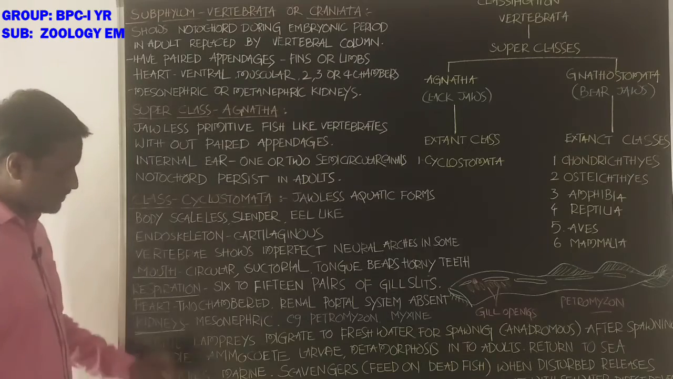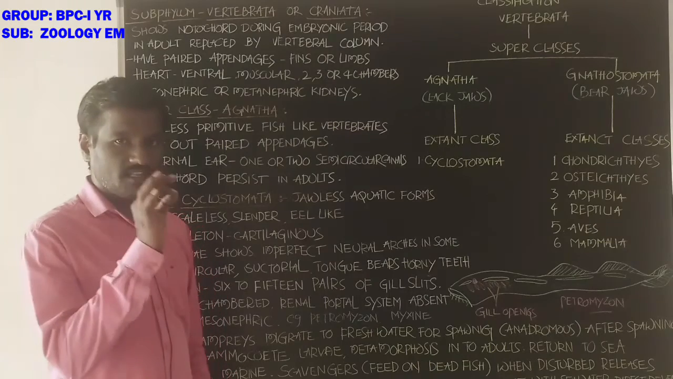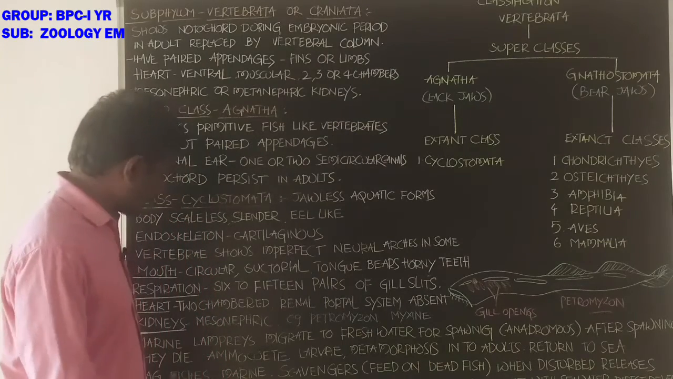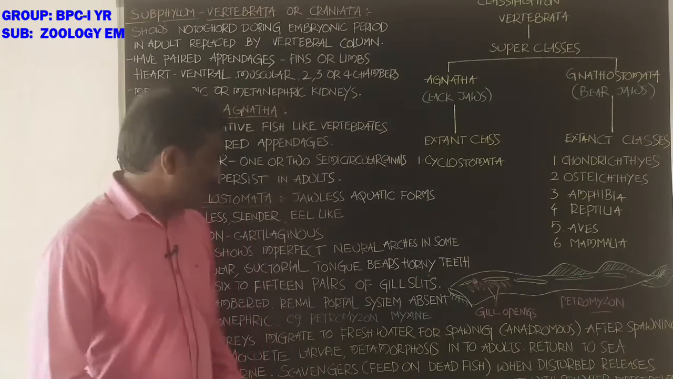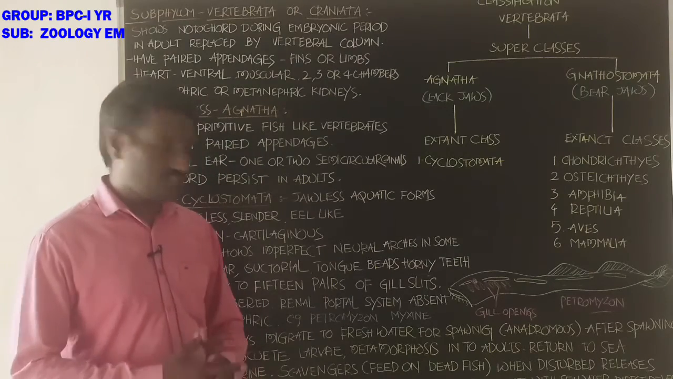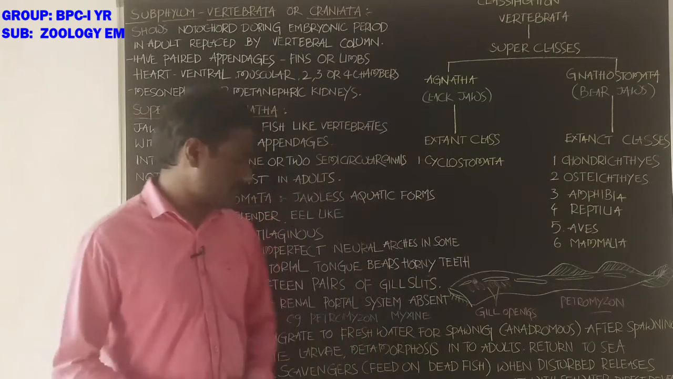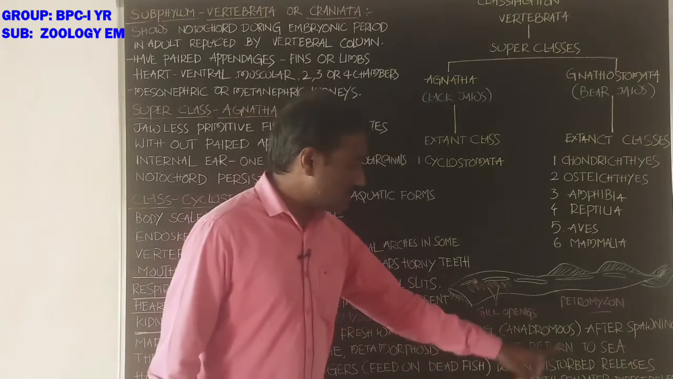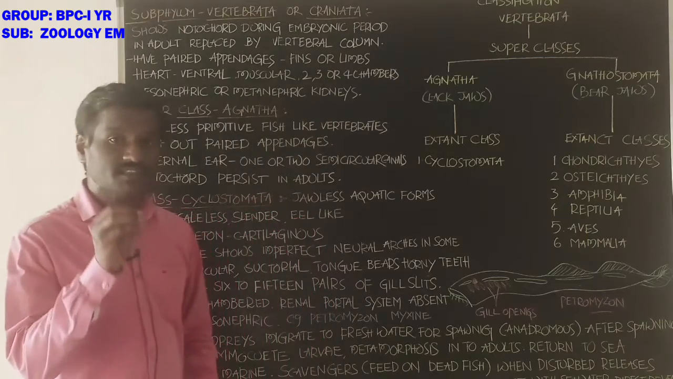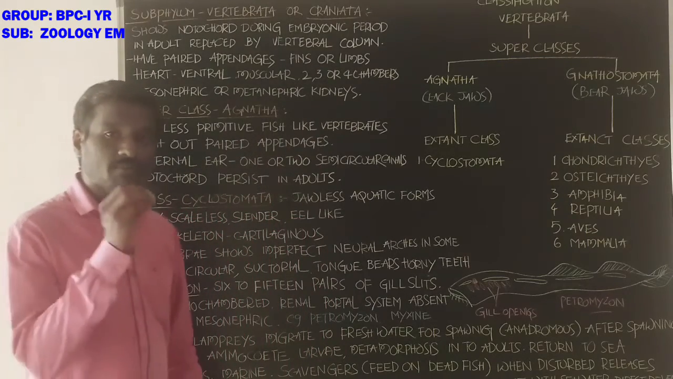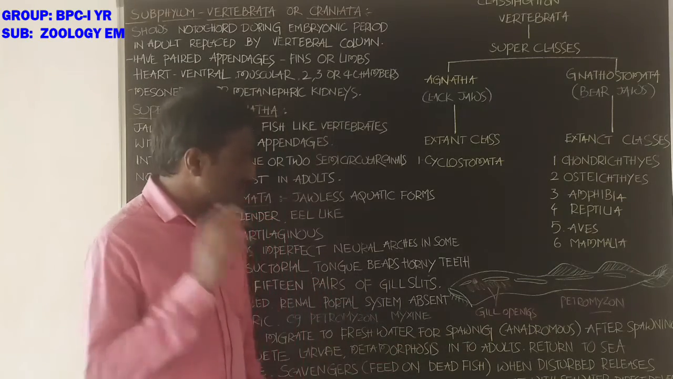Next, hagfishes. What about the hagfishes? These live exclusively in marine water. Hagfishes are scavengers. Why are they called scavengers? For feeding, hagfishes depend on dying fish or dead fish. When these animals are disturbed, they release a milky fluid from their mucus sacs, which becomes slime on contact with the sea water.